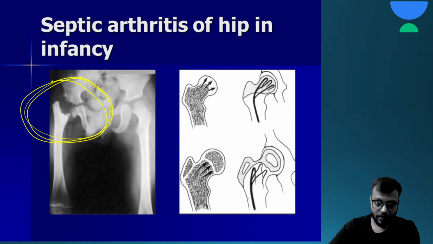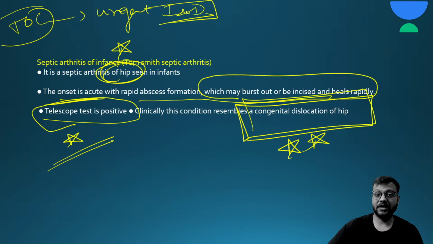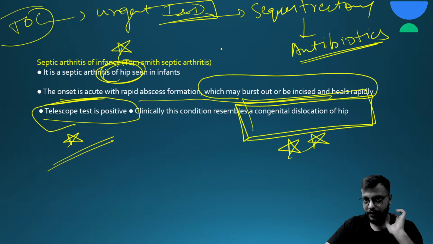और इसमें treatment क्या होगा? Urgent incision and drainage in all the directions, in all the planes जहाँ जहाँ पे भी पस है. And if there is dead tissue, you need to do the sequestrectomy and start the antibiotics according to the culture reports which you have sent after taking the pus sensitivity culture at the time of doing the surgery. And after that, you correct the deformity if any by osteotomies or graft etc. Okay, so this is your treatment of choice in septic arthritis.